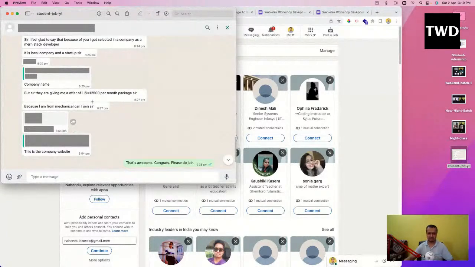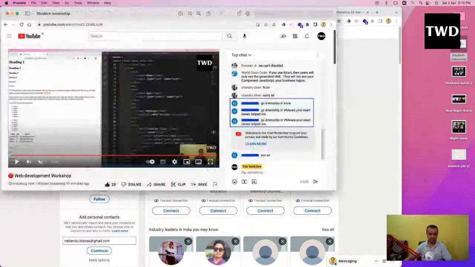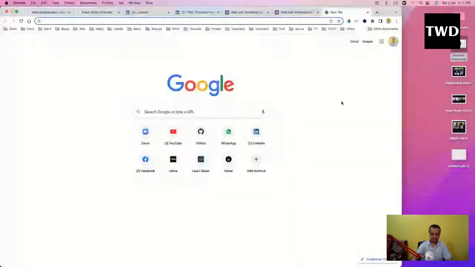In startups, you have to work a lot, that is for sure, but you will learn a lot also, and your career will skyrocket, because in 1 year's time, a React.js developer with 1 year's experience gets a 10 lakh package, that is for sure. Another student also pinged me previous time that he got an internship in VMware. That was the previous workshop, and now Shivam is pinging. So that feels great. Those who know understand.